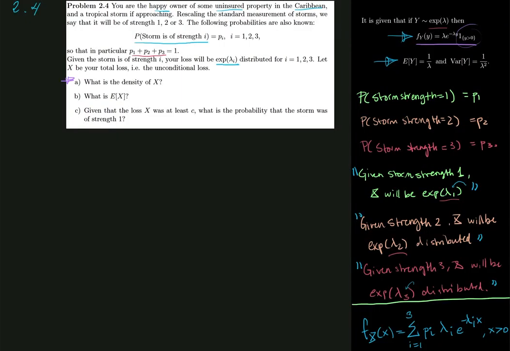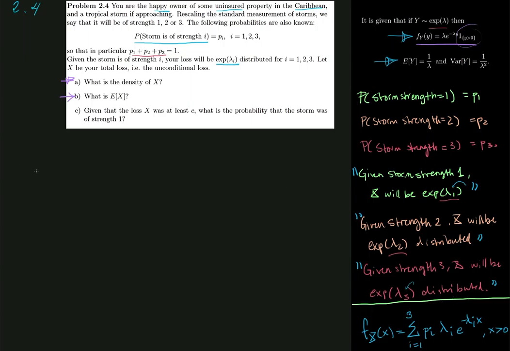So we have just solved part A, and now we want to take a look at part B. What is the mean value of x? Now we can actually do this in a couple of different ways, even intuitively, in the sense that we found the density of x in A. So to find the expected value of x, we can just use the formula based on the density, right?